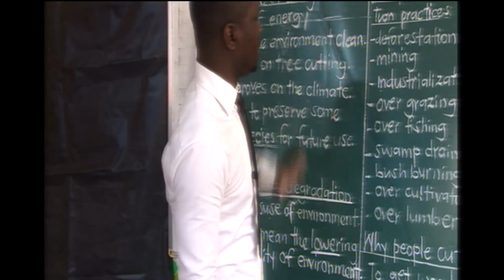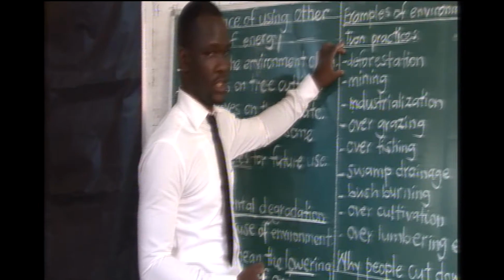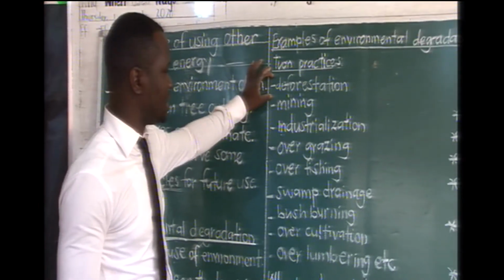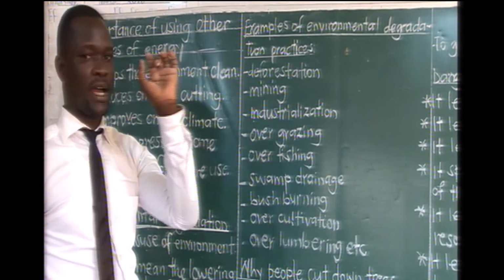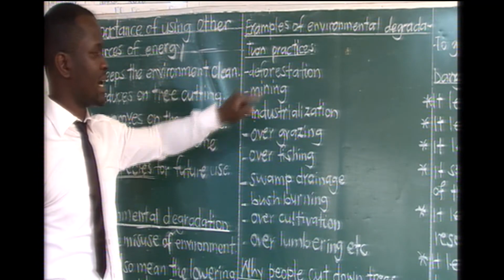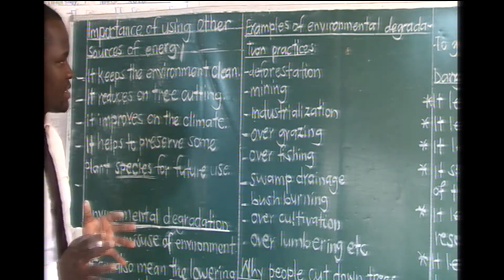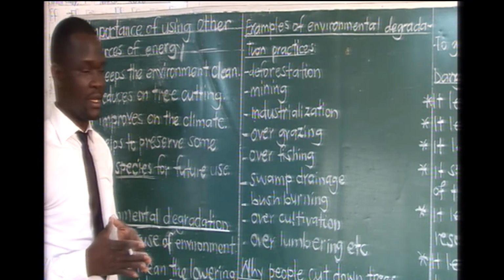One, we have people practicing what we call deforestation. Like we defined this at the beginning of our lesson. No, we have not defined this. We defined afforestation, sorry. Now, deforestation, we are looking at the cutting down of trees on a large scale.